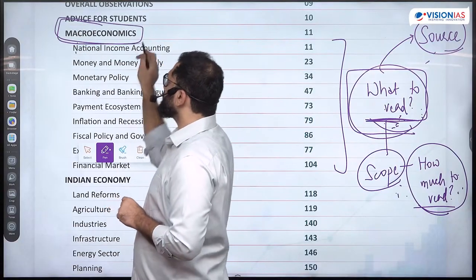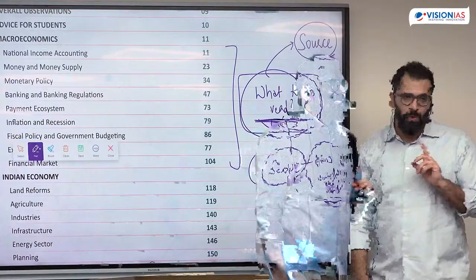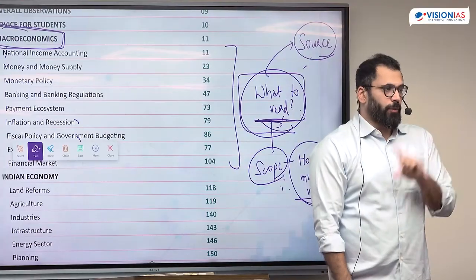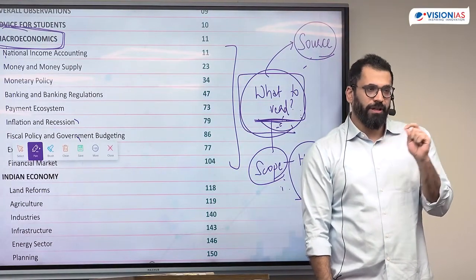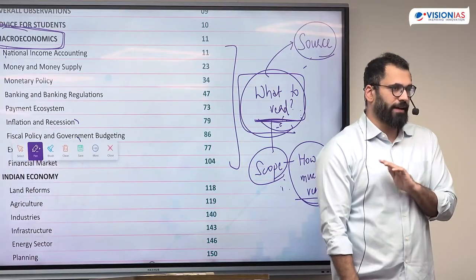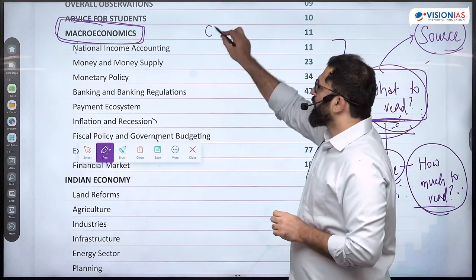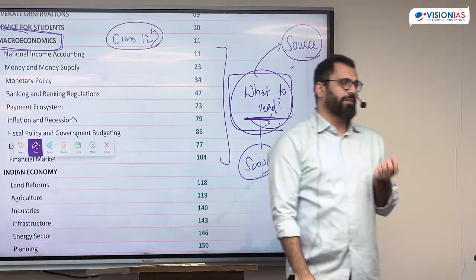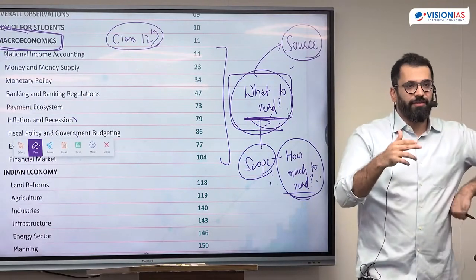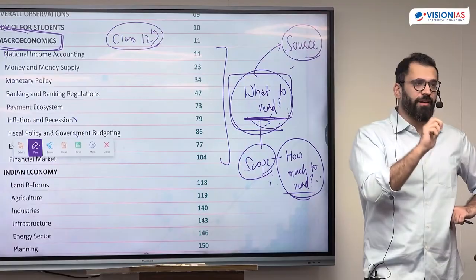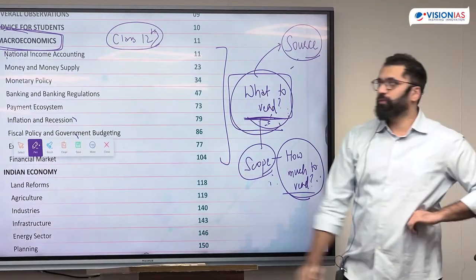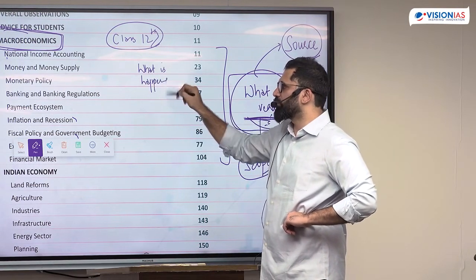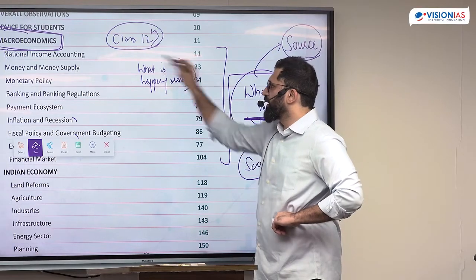macroeconomics. What UPSC is trying to check from the economics front is whether you are familiar with the broader economy and how it works. It is not talking about the technicalities or the models behind what exactly is happening. It's just checking the maximum understanding of class 12, whether you have an understanding of what is GDP, what is inflation, what causes inflation, what is exchange rate. So all of these things being asked from the macroeconomics front are just to check what exactly is happening around. If you see all of the subjects, this is the domain.